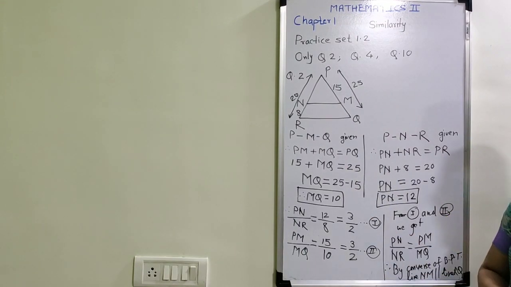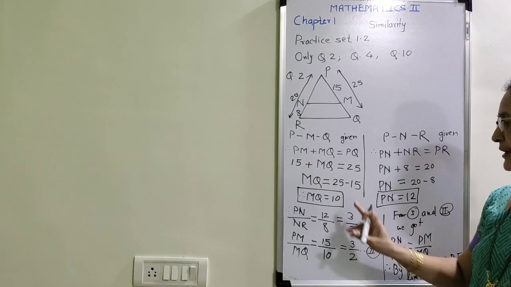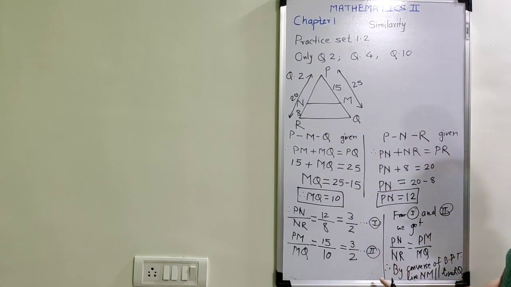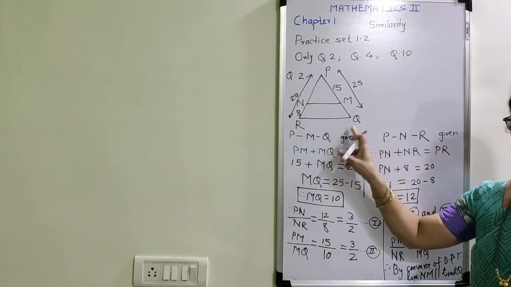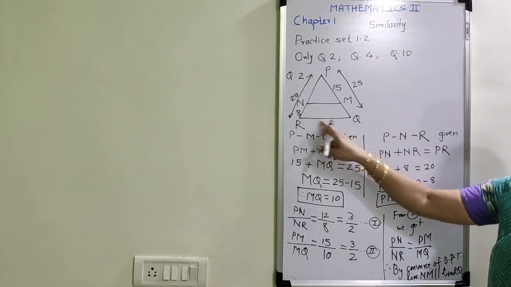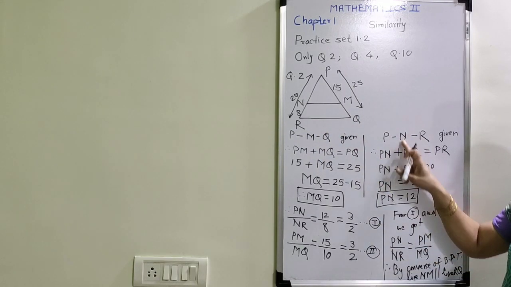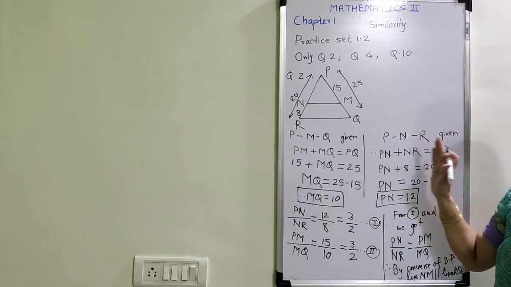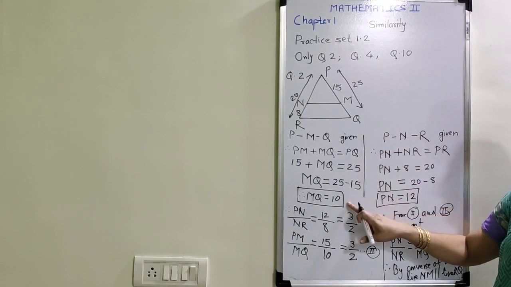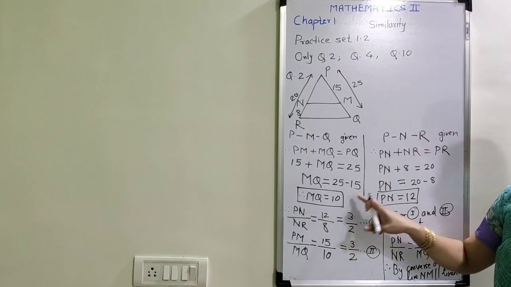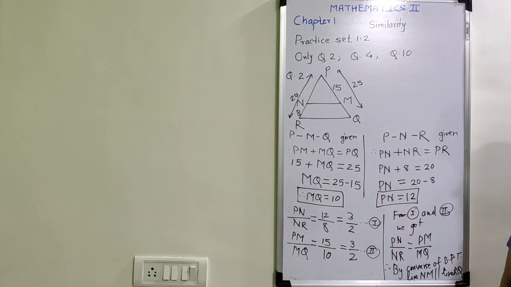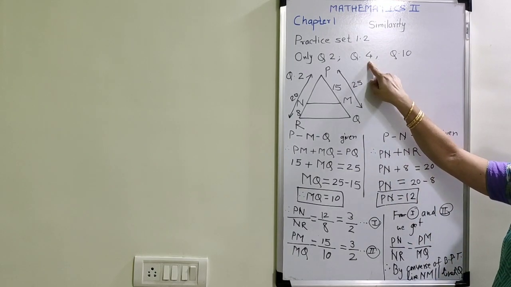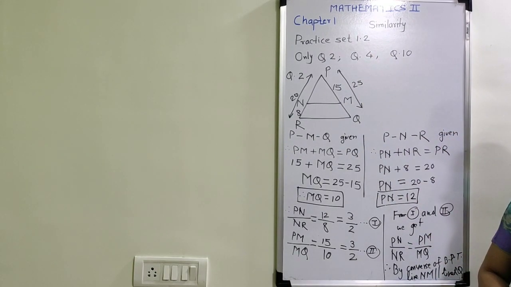Now, using the converse of basic proportionality theorem, here in this example, we have proved that the given line is parallel to the given third side of that triangle. Before that, we have used betweenness. In our question paper, these steps also have weightage, and therefore use betweenness. First of all, find out the required two segments and then find out the given ratio. This is the solution of our question number 2. Now we will complete the next question from the practice set, that is question number 4.